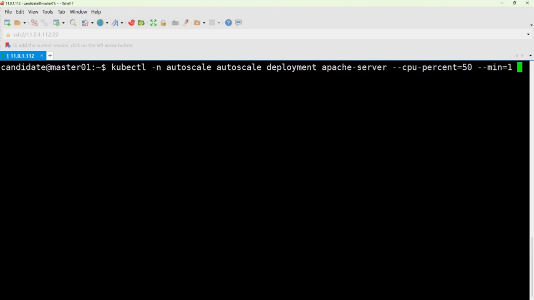The minimum and maximum values can simply be 1 and 4, respectively. All right, that's the second requirement. Now we've met both requirements, right? There's one last requirement. For the 30-second time setting, it's not very convenient to configure it directly through commands. So after we finish creating it in a moment, we'll just modify the file.